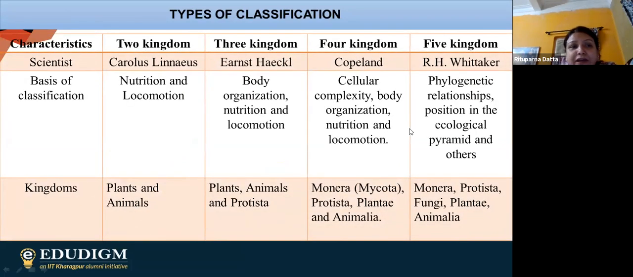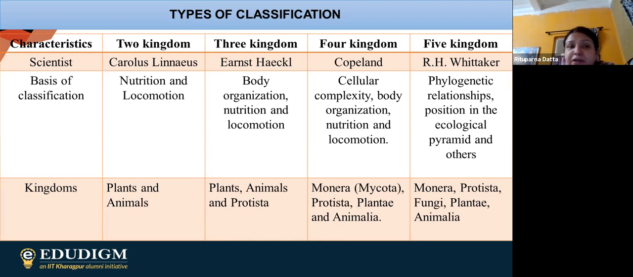So after this, finally we are having the two kingdom, three kingdom, four kingdom, and five kingdom classification. The two kingdom system has been given by Carlos Linnaeus. Three kingdom has been given by Ernst Haeckel. Four kingdom has been given by Copeland, and the five kingdom has been given by R.H. Whittaker. In case of basis of classification, you can observe that 2, 3, 4, 5 types of bases are there, and in case of kingdoms also, 2, 3, 4, 5 kingdoms are there.